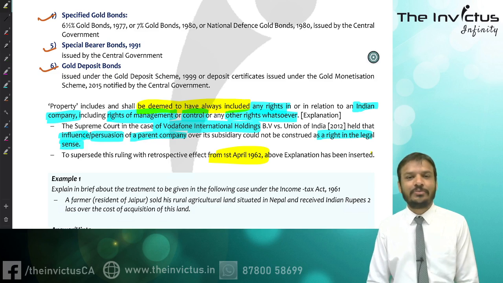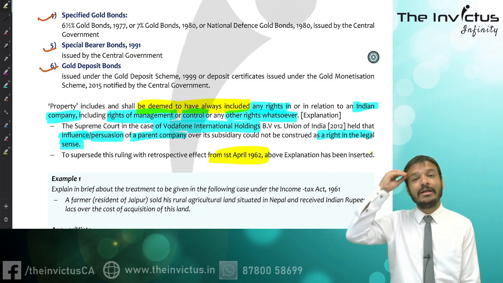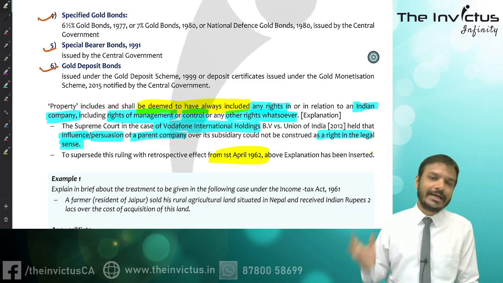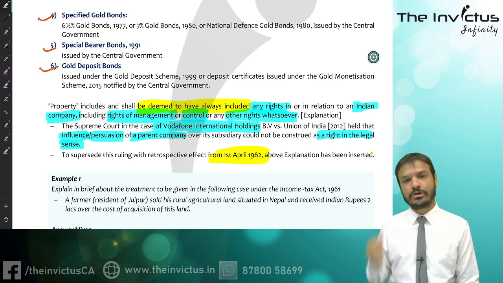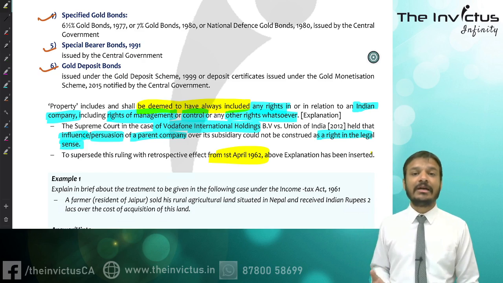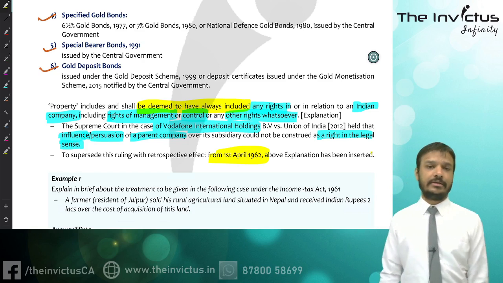It was not prospective, it was a retrospective amendment, deemed to have always included. So from the very beginning they have introduced this explanation. So any kind of right in management or control in a subsidiary company by a parent shall once again be considered as a capital asset.